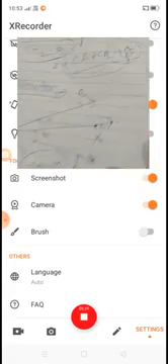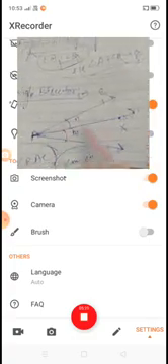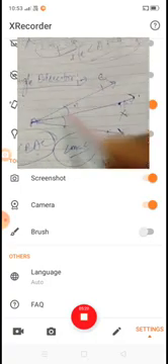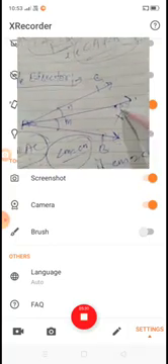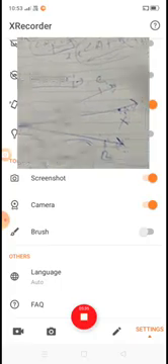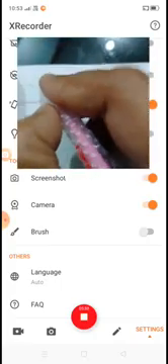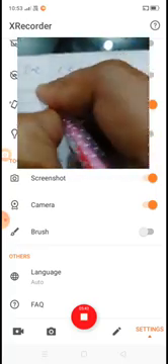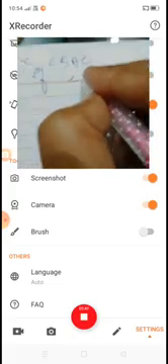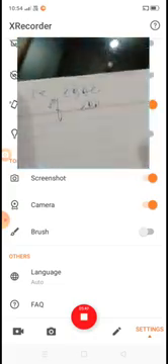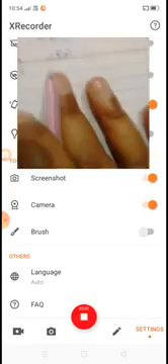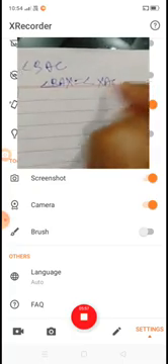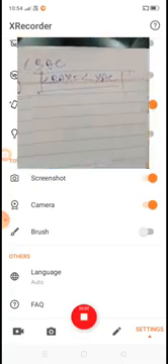A ray AX is said to be the bisector of angle BAC if and only if angle BAX is equal to angle XAC.